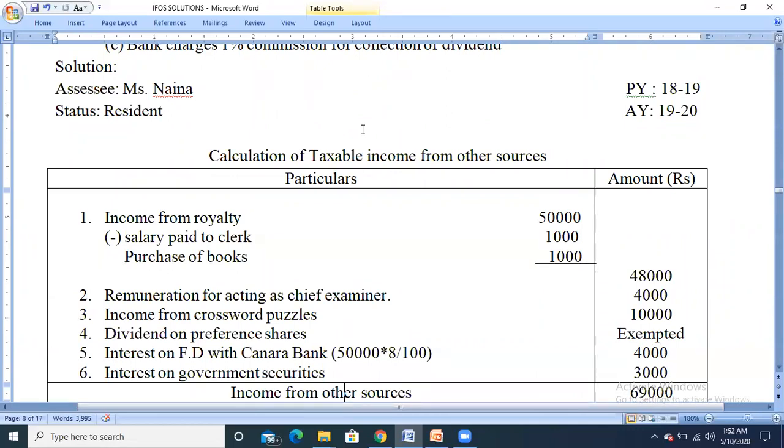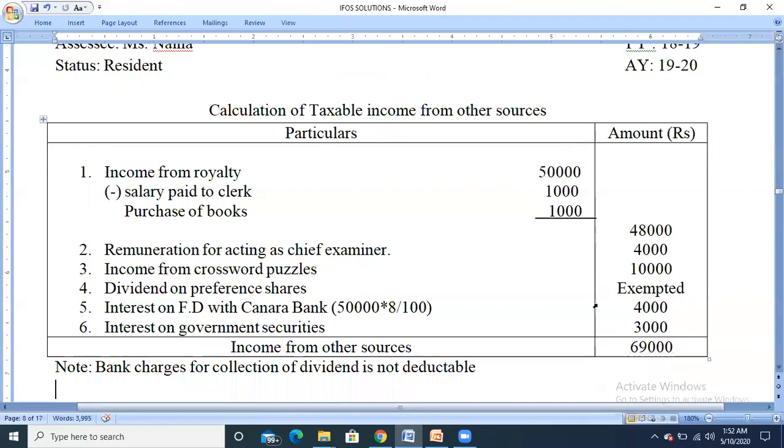I'm repeating, for interest on government securities, we need to check whether it's taxable or tax-free securities. In the case of taxable securities issued by the government, no TDS will be applicable. Directly we take the gross amount, which will be taxable under the head income from other sources. So the total income from other sources is 69,000. And they have given the note that we are not taking the bank charges for collection of dividend, as it is not deductible because dividend from Indian companies is exempt from tax.